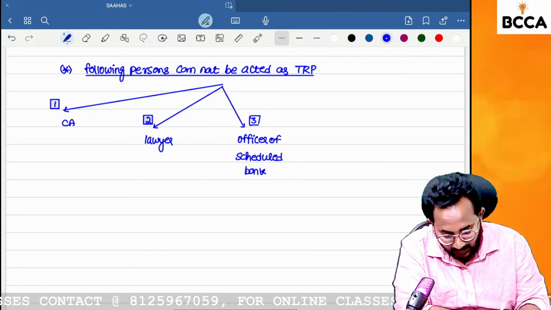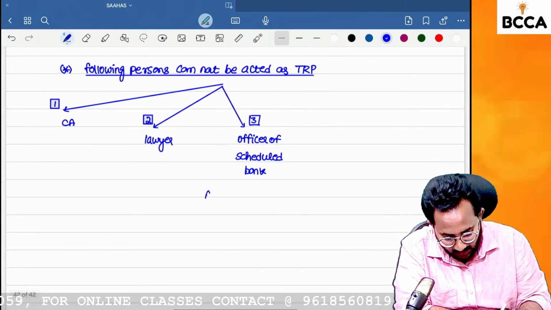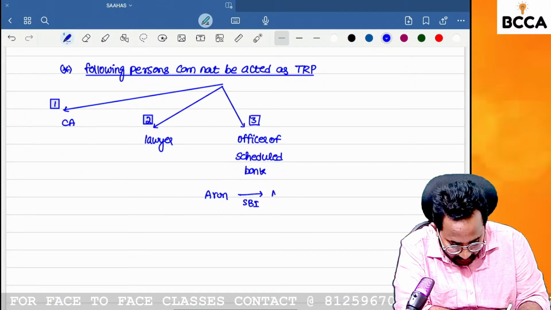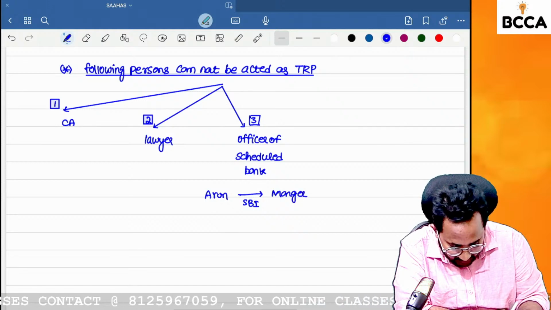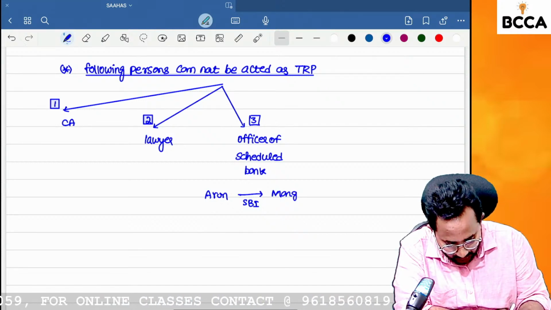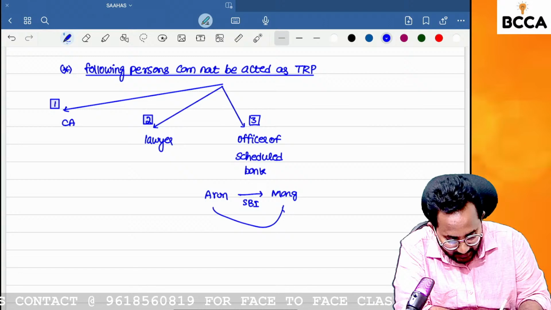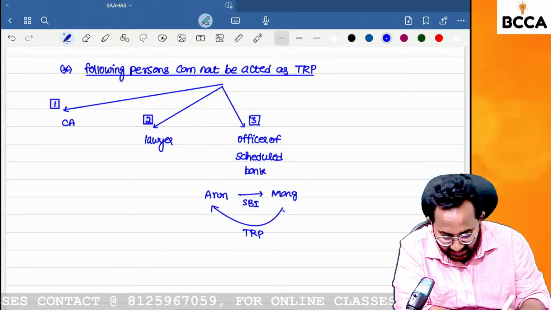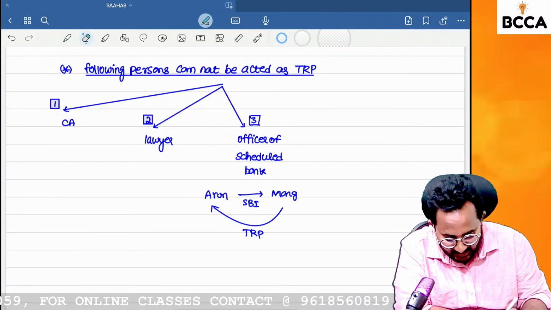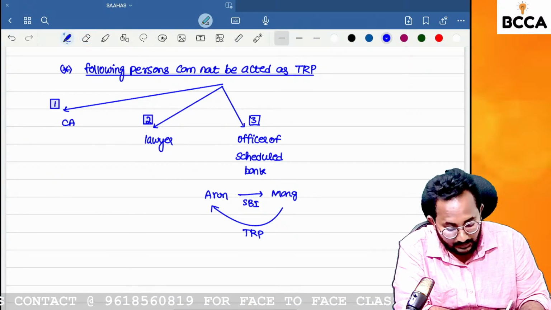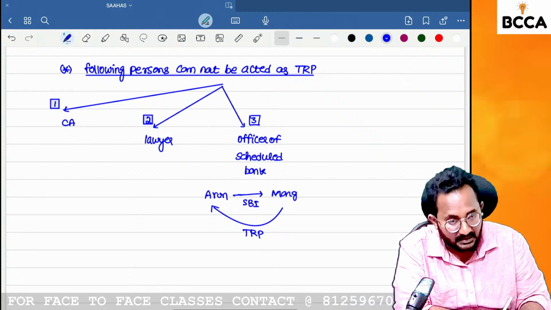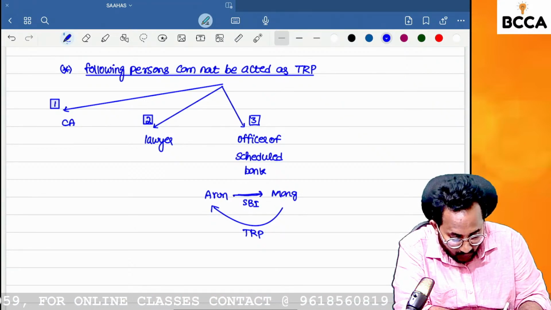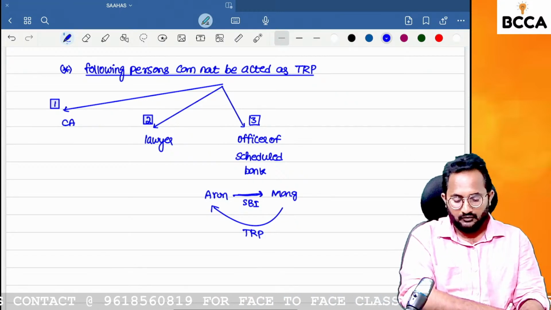Suppose Arun has one bank account with the SBI. That SBI manager cannot act as a TRP for Arun. For others, yes, he can act. What is the logic behind this, ma'am? You can't act as a TRP for your customers, who are holding accounts in your bank. Officer of a scheduled bank.